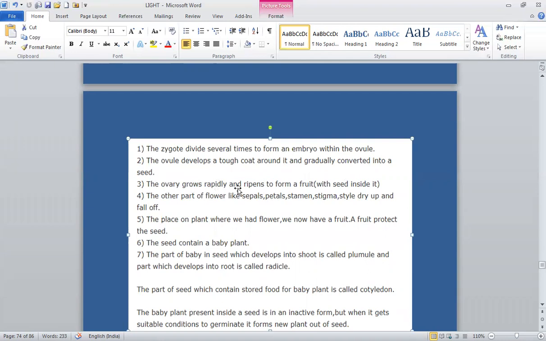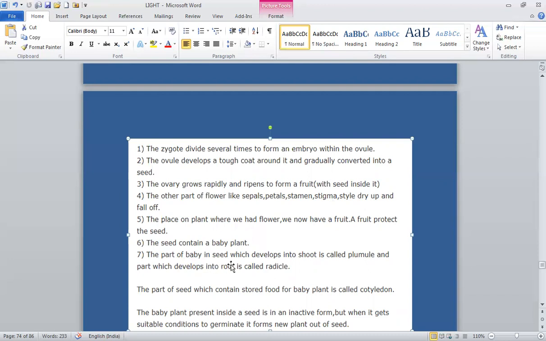Ovary grows rapidly and ripens to form fruit. The wall of the ovary grows rapidly and ripens to form a fruit with seeds inside it. The outer parts of the flower, like the sepals, petals, stamens, stigma, style, dry up and fall off or wither off. The place on plant where we had flowers, we now have a fruit. A fruit protects the seed. And we can say the seed contains a baby plant.